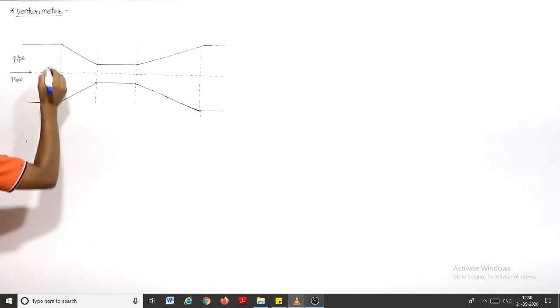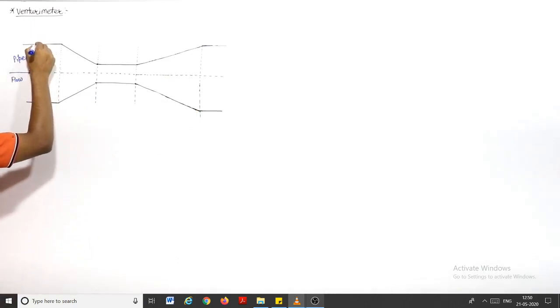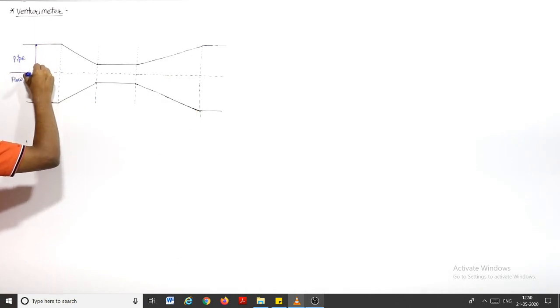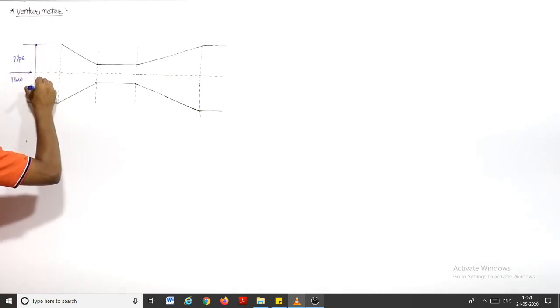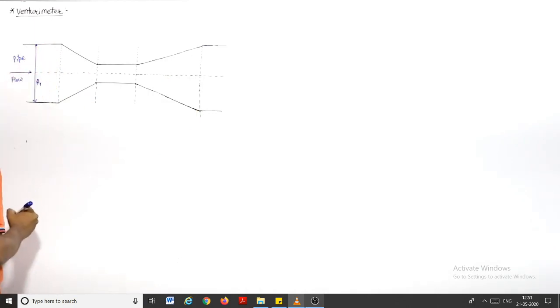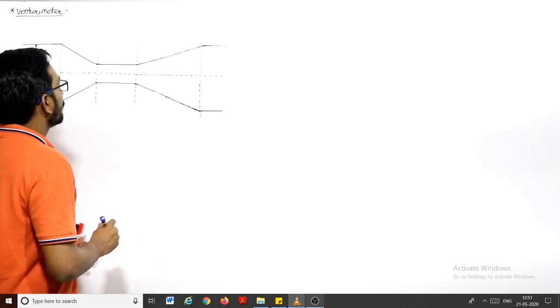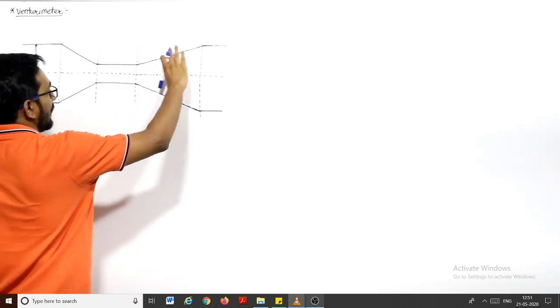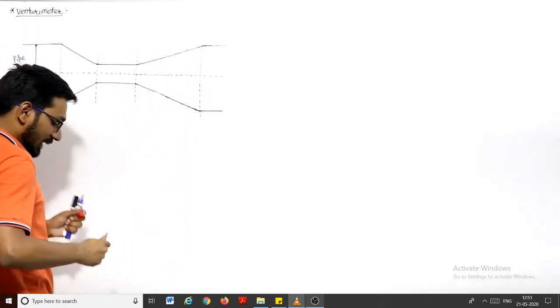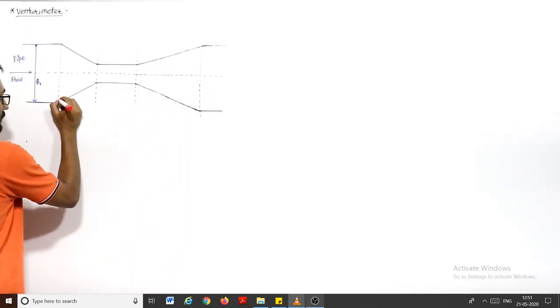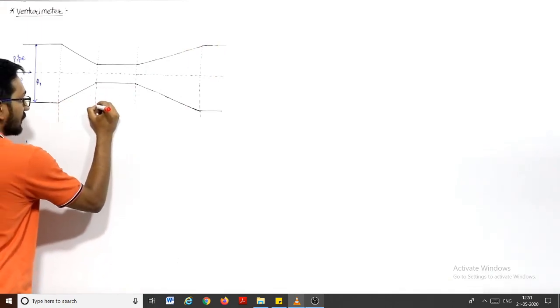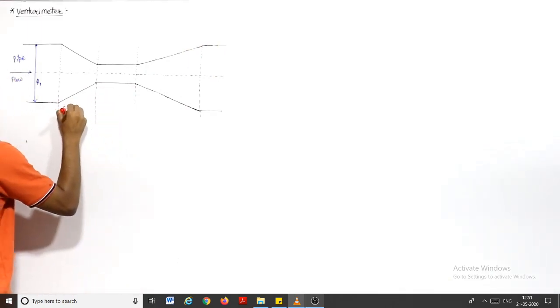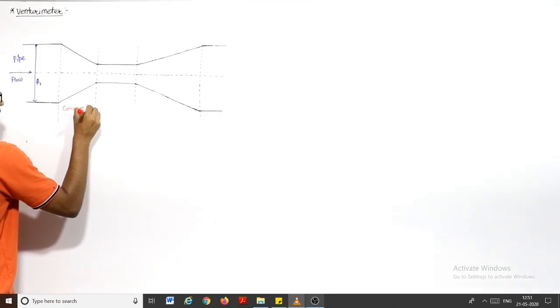Let us say that here the area is A1. This area A1 is the area of the pipe. So we have a converging section, then a constant area section, and then a diverging section. This portion is the converging portion of the Venturi meter.